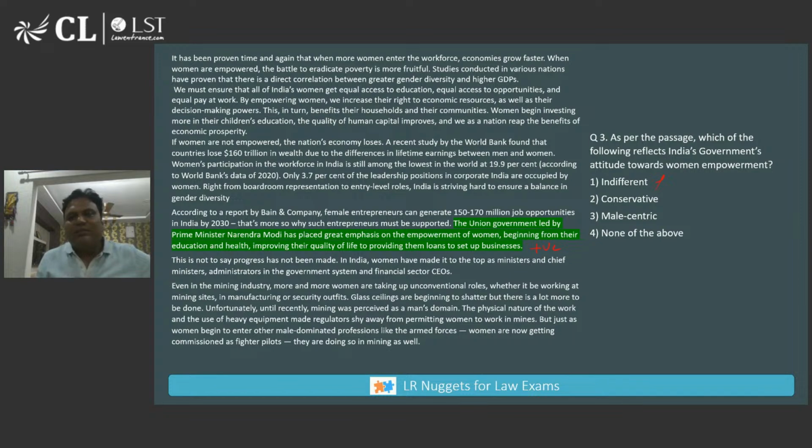Indifferent can't be the answer. Indifferent means it doesn't matter to me, but it is mattering to them. That's why they are putting emphasis on it. Conservative can't be the answer. Male centric, definitely not. The answer is none of the above. Several times we hesitate when marking none of the above, but all three options are negative and the government's attitude is positive.